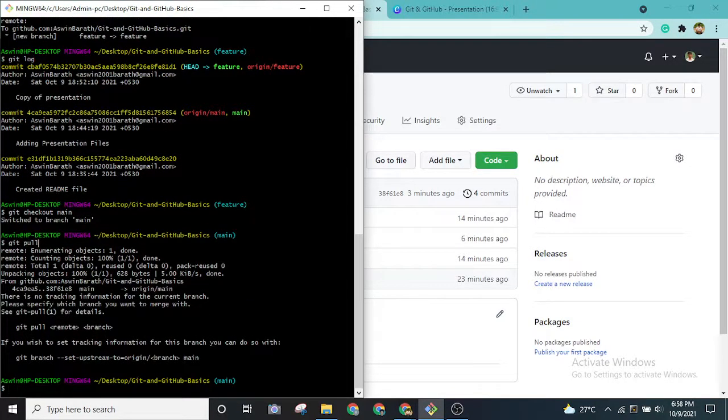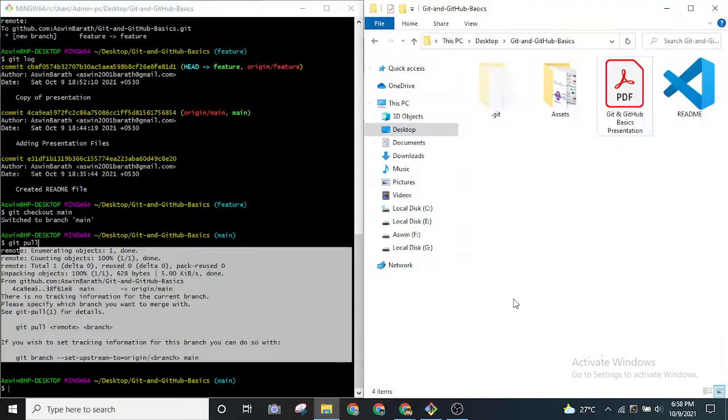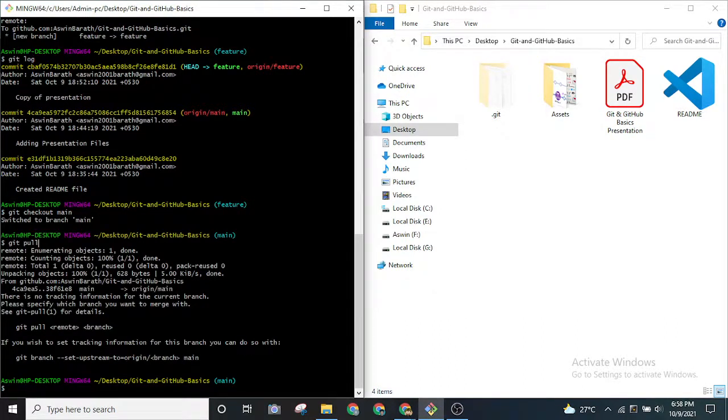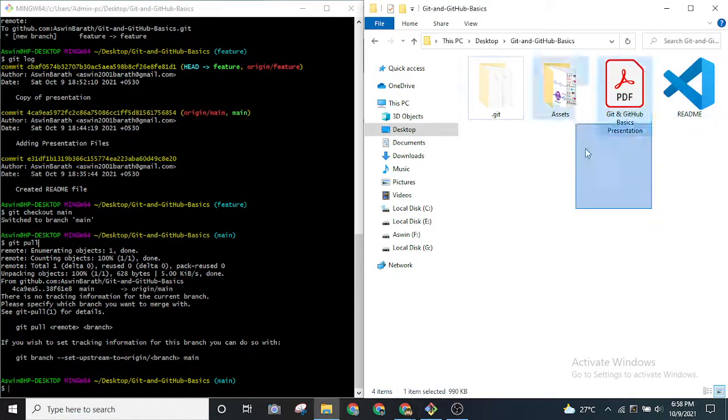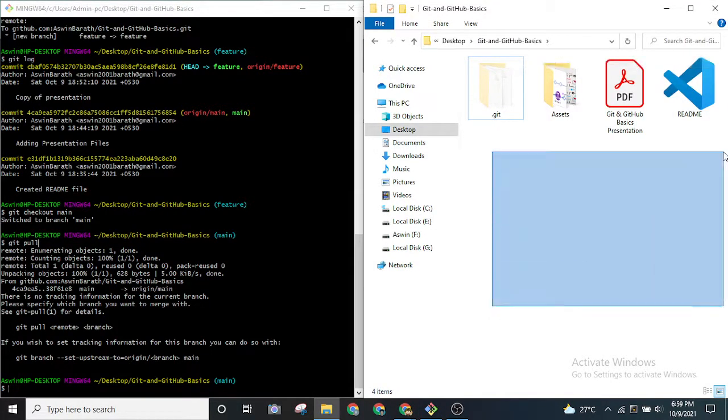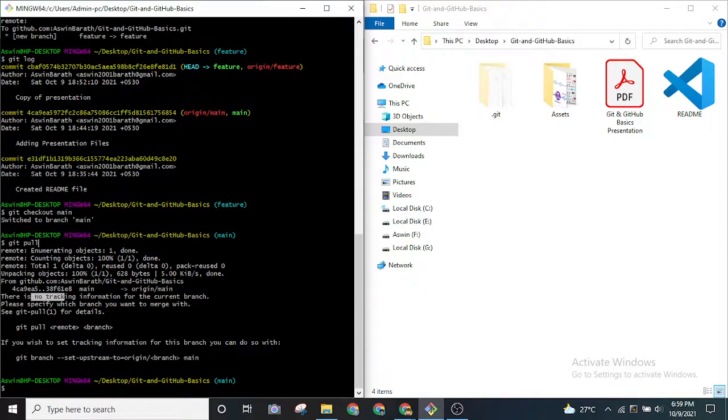as you can see, what happens is the copy of the file that was created will be actually coming back to us. So just a second. Okay, so now when I was using the git pull command, what git is now telling us is, as you can see, that copy is not present right now, because in this main branch till now we have not introduced the changes, we didn't merge it properly. So what it is saying is, we have to specify the branch you want to merge with, right? So in order to specify that, what I can do is I can git pull origin main.